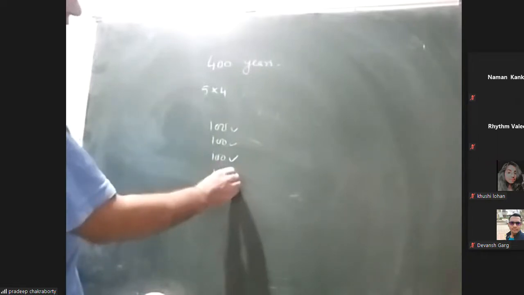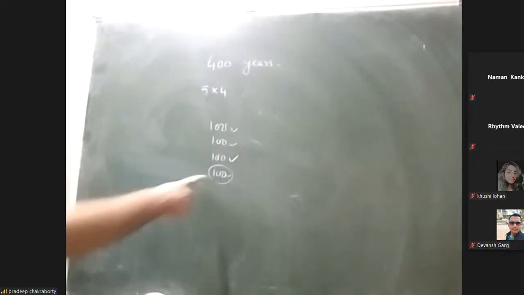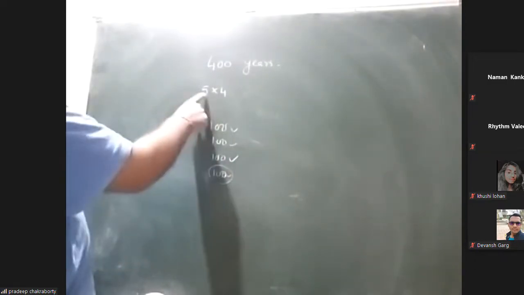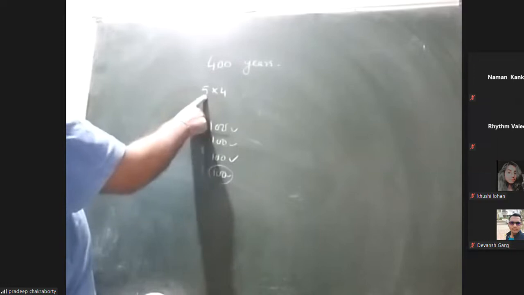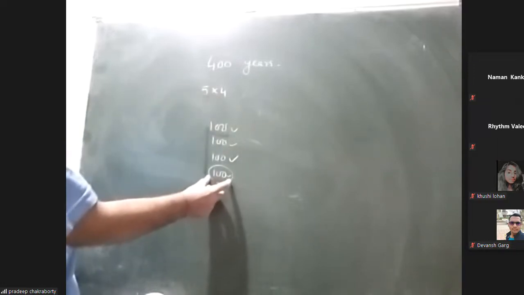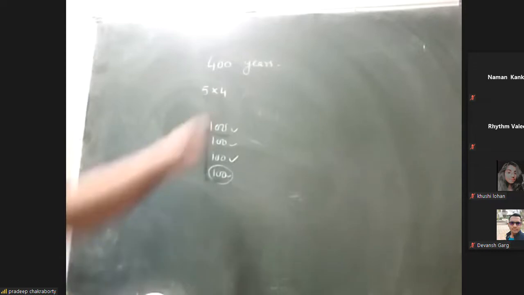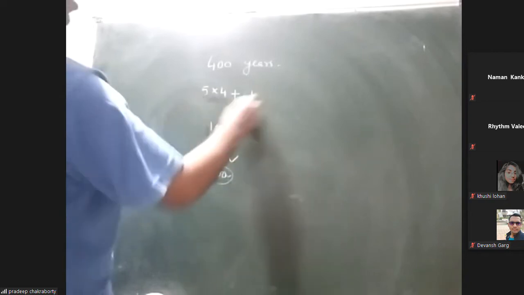But in this last 100 years, that is the 400 years, the 400 itself is a leap year, and in a leap year we know there is one more extra day. So try to understand: in 100 years there are 5 odd days, so in 400 years there will be 5 into 4 odd days. But in the last, that is 400 years, because it is a leap year, instead of getting one odd day extra, it is having 2 odd days. So plus 1 is coming. So it will be 20 plus 1, 21.